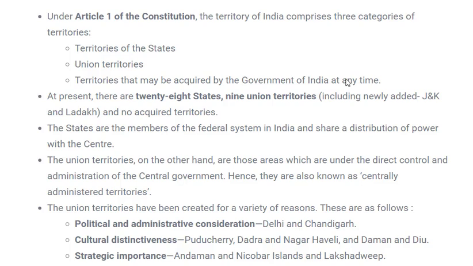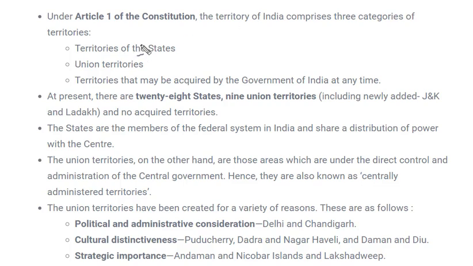Somewhere it is mentioned that the number of states is 29. Those websites or those places have not been updated. You should always visit the official website for data. And somewhere it is written that we have 9 union territories and 28 states. This is also wrong. We have 8 union territories and 28 states, because Goa was considered a state after the 1987 amendment. Before that, Goa was also a union territory. So don't get confused with this fact. I am telling this fact from knowindia.gov.in. This is a government website, so this data is from that place. You can visit that website and see the correct data, or any other government website, so that the data you are using is not wrong.